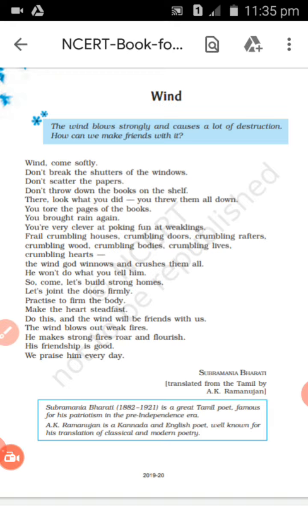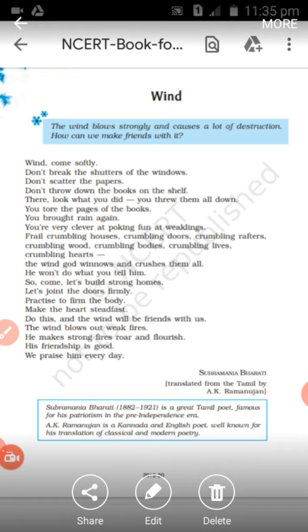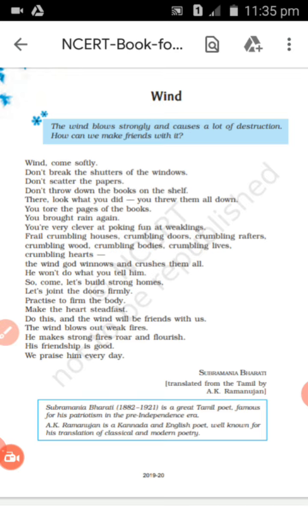Once again, it has been used to make emphasis, isn't it? As I told you earlier, the meaning of the word crumbling is to break. So you break houses, you break doors. Here the poet is trying to lay emphasis on the destructive forces of wind, isn't it? So the word crumbling has been repeated so often.